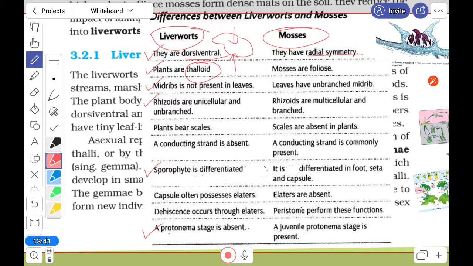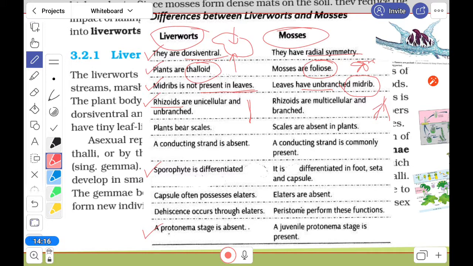Moss looks plant-like, with radial symmetry and a leafy state. In liverwort the midrib is not present, but in moss a midrib is there. Not a true leaf, but still it is there. Now, very important, the rhizoid: in liverwort it is unicellular and unbranched, but in moss it is multicellular and branched.